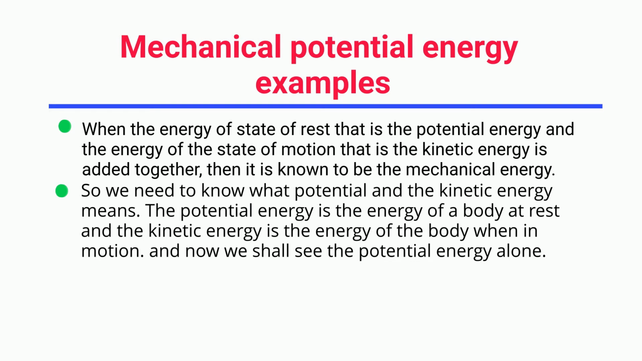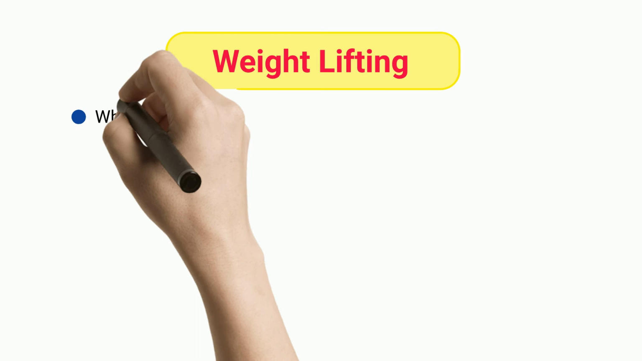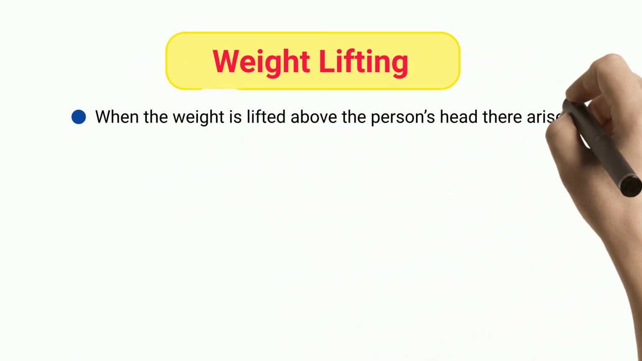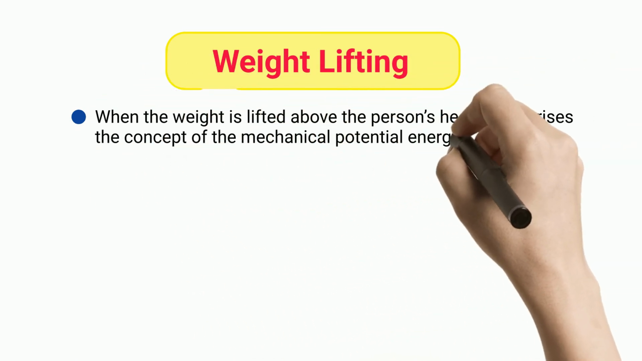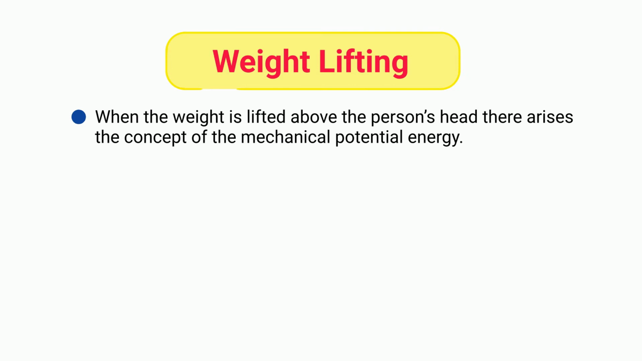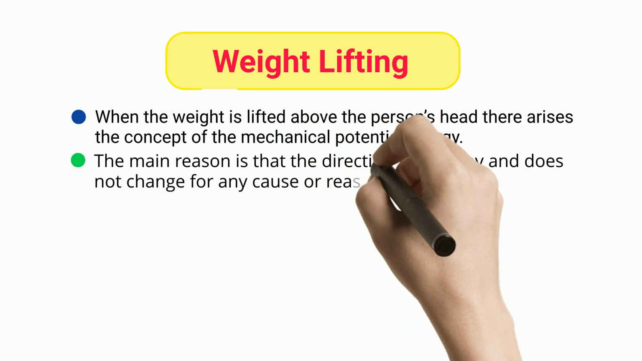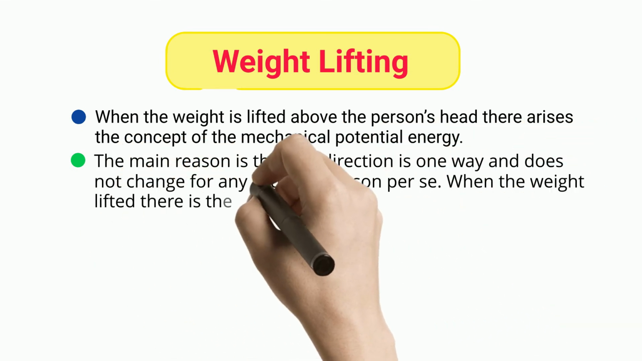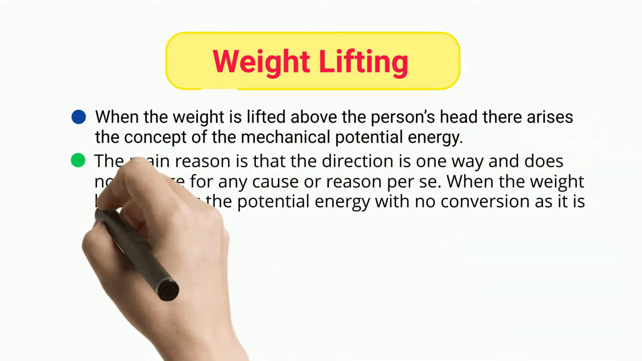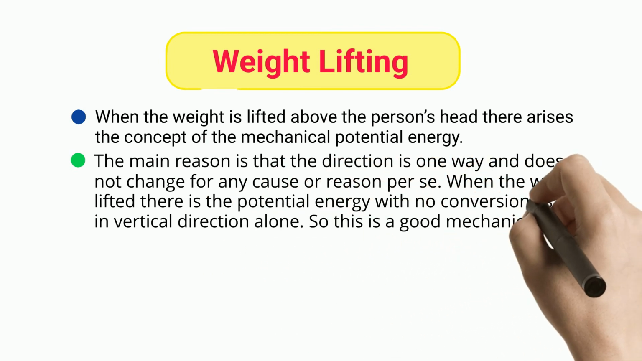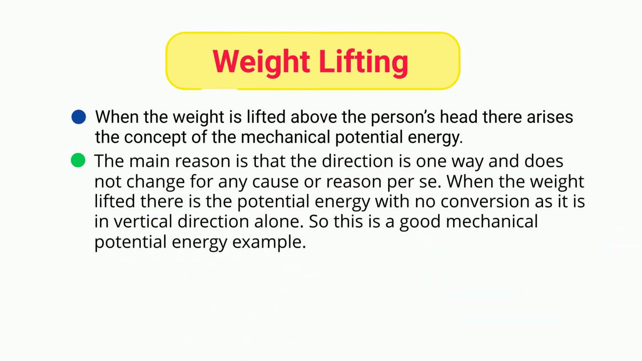Now we shall see the potential energy alone. Weightlifting. When the weight is lifted above the person's head, there arises the concept of mechanical potential energy. The main reason is that the direction is one way and does not change for any cause or reason. When the weight is lifted, there is potential energy with no conversion as it is in the vertical direction alone. So this is a good mechanical potential energy example.